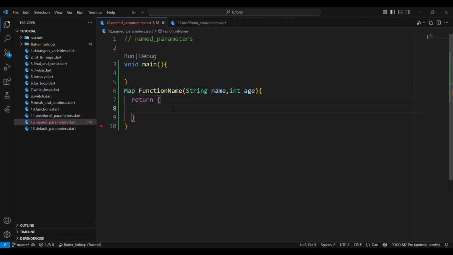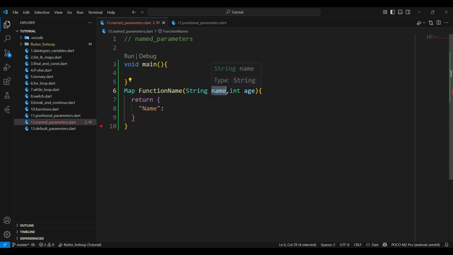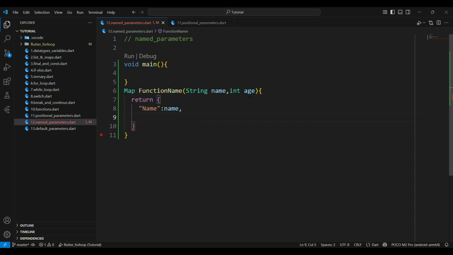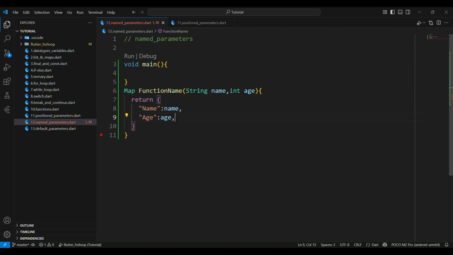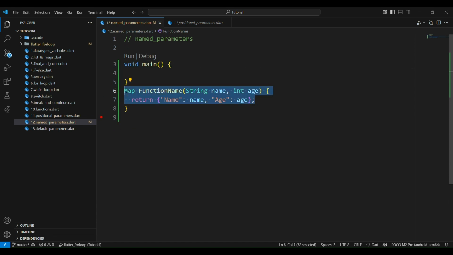Just open the curly braces and give the actual contents to be visualized to the user. I'll be using double quote marks. I just write name here, put a colon, and the variable name that is implemented in our function. Those are the names given here. And the next is age. So I'll define age here, put a colon, and write age here, put a semicolon here.